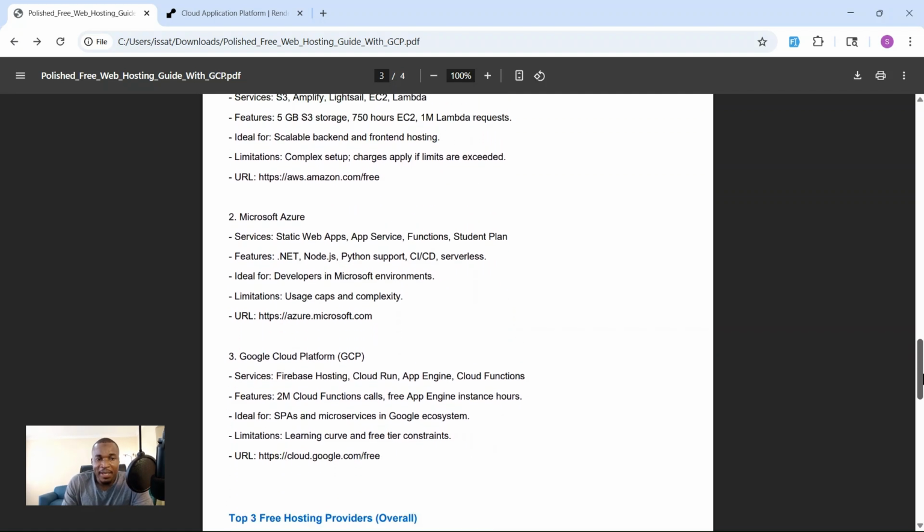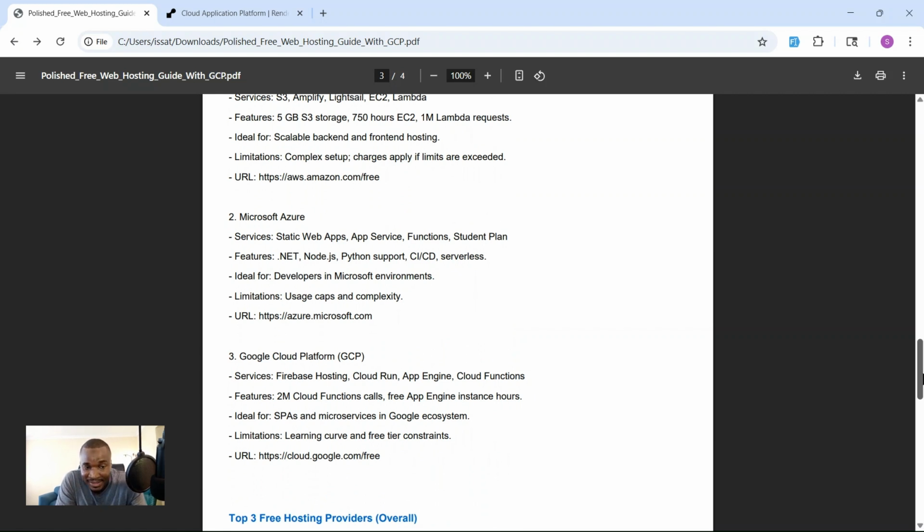We've got Microsoft Azure. Microsoft also offers services which we can use to host static web apps, with App Service and Functions. We can also get a student plan.